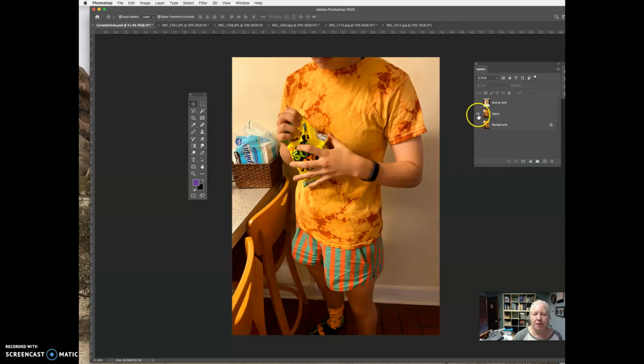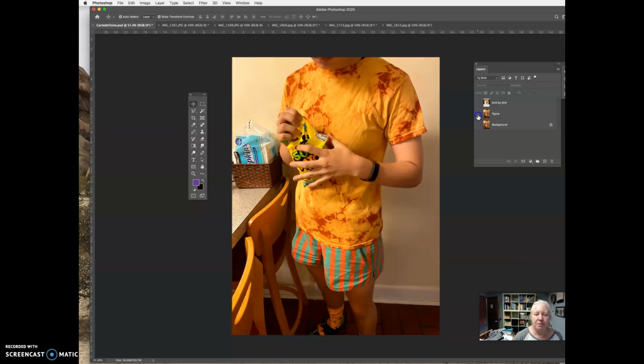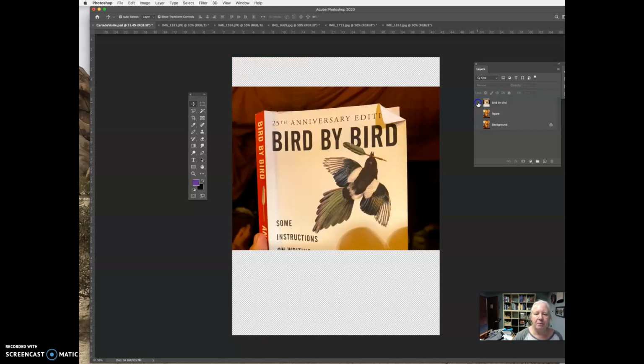Okay, so now I've got a figure layer. I've got a background layer that's going to be my safety layer. That's my background layer. There's my figure. It's the same right now, but it's going to change. There's my bird by bird.